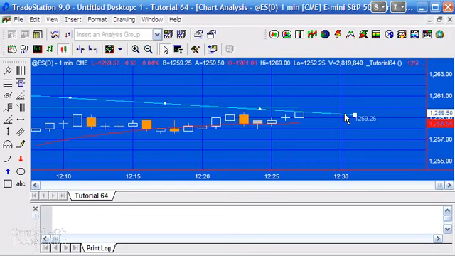So it's looking pretty close there. I think we may get a cross any second. There we go. So we'll see 12:27. The closing value is 12.59.75. The actual line value is